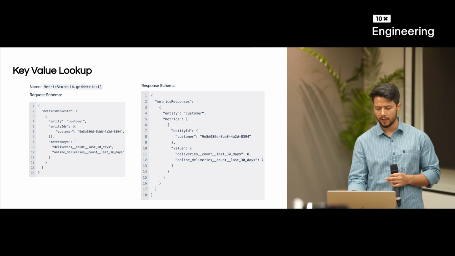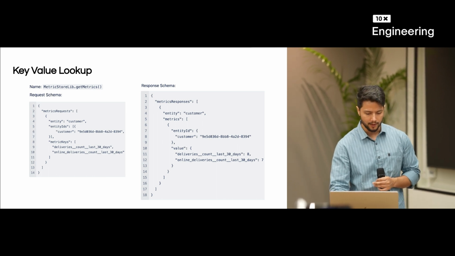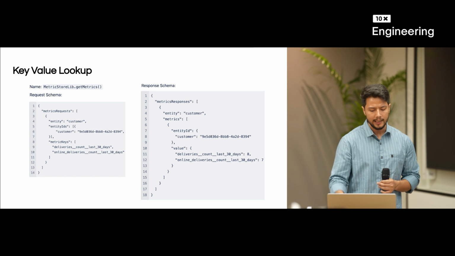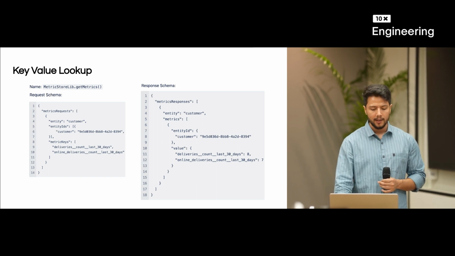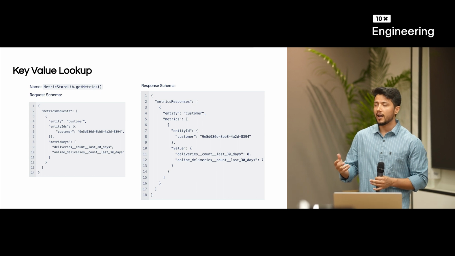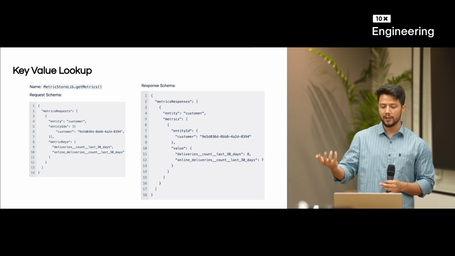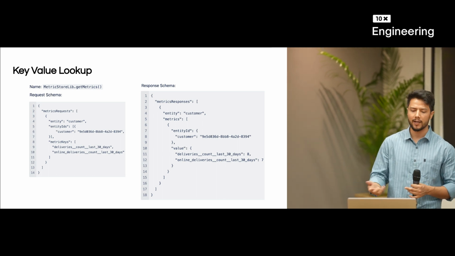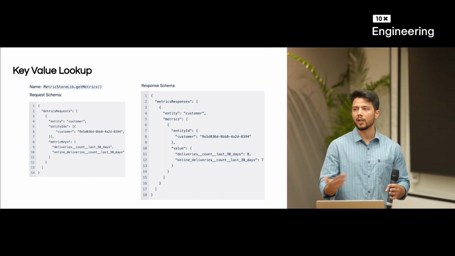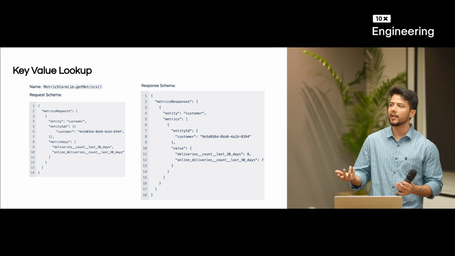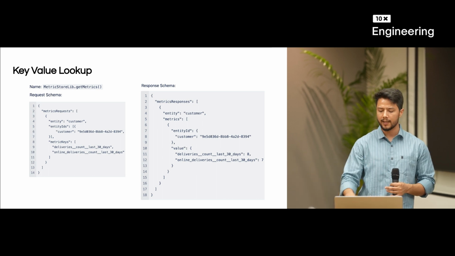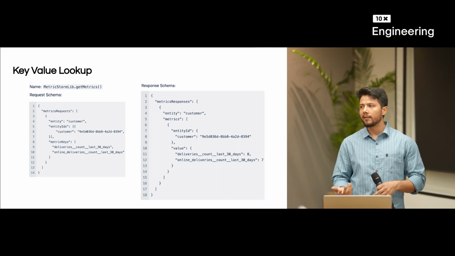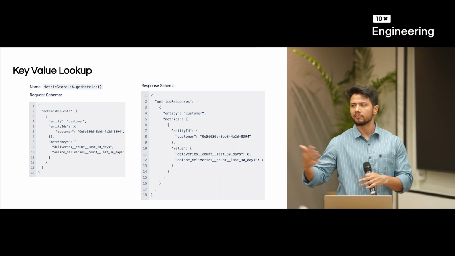Afterwards, let's see the query patterns and some examples. For getting metrics with the key-value query pattern, they just provide the entity IDs and get the required metrics. For example, for a given customer in the checkout process, I want to see what kind of payment mode the customer is more likely to use. For that, I provide the metric keys, like the total number of deliveries the person has taken and the online deliveries taken in the last 30 days. I get the data, and then I can decide the customer is more likely to take online deliveries instead of COD.